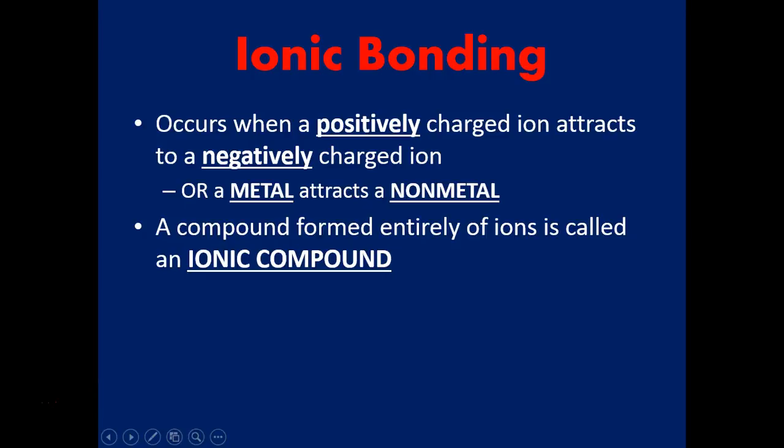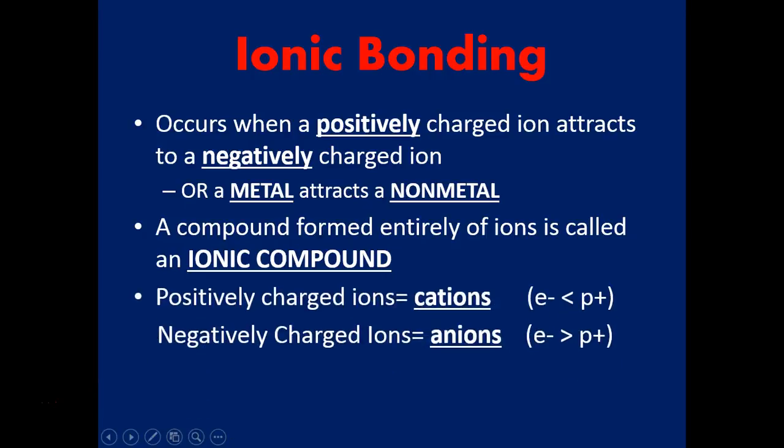When you have a substance that's made through this kind of bond, it's called an ionic compound. It's made up of positively charged and negatively charged ions. Remember, the positively charged ions are called cations, and the negatively charged ions are called anions.